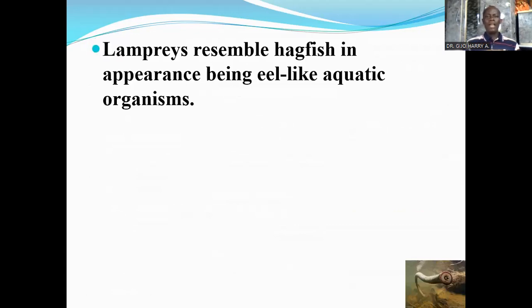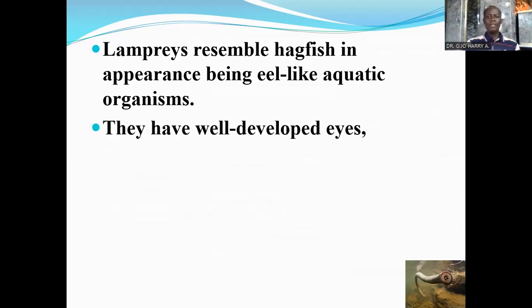Lampreys resemble hagfish in appearance, being eel-like aquatic organisms. They have well-developed eyes, unlike the hagfishes, which have eyes that are covered by a flap of skin or are relatively blind.